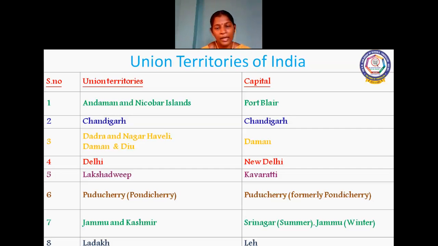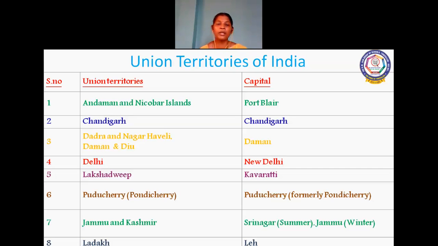Andaman and Nicobar Islands, Port Blair is the capital. Chandigarh is the capital. Dadra and Nagar Haveli, Daman and Diu, the capital is Daman. Delhi, New Delhi is the capital. Lakshadweep, Kavaratti is the capital of Lakshadweep. Puducherry is the capital. And Jammu and Kashmir and Ladakh is a new union territory, children.